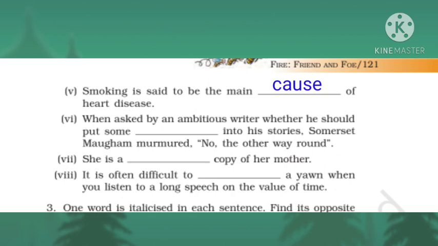Sixth one. When asked by an ambitious writer whether he should put some dash into his stories, Somerset Maugham murmured, "No, the other way round." The answer is fire. When asked by an ambitious writer whether he should put some fire into his stories, Somerset Maugham murmured, "No, the other way round." Seventh one. She is a dash copy of her mother. She is a carbon copy of her mother.